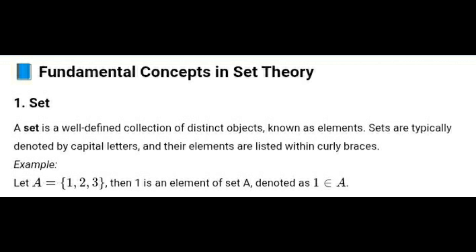Next we will see fundamental concepts in set theory. First is the set. A set is a well-defined collection of distinct objects known as elements. Sets are typically denoted by capital letters and their elements are listed within curly braces. A set is a collection of distinct objects having their properties specified according to a well-defined rule. These objects are called the elements of the set.